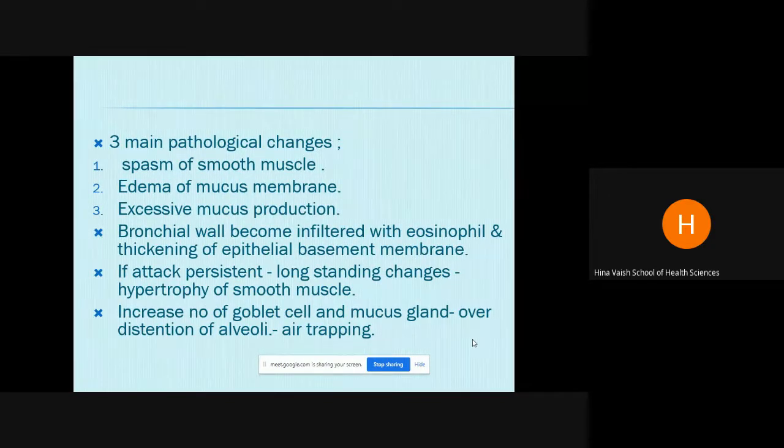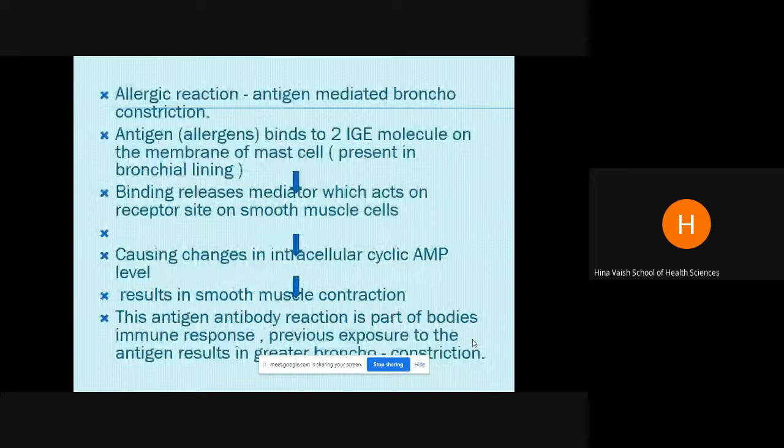Mainly, there are three pathological changes in these patients: spasm of the smooth muscles, edema of the mucous membrane, and excessive mucus production. The bronchial walls will be filled with eosinophils and thickening of the epithelial basement membrane will happen. If the attack is persistent and there are long-standing changes, there will be hypertrophy of the smooth muscles. An increased number of goblet cells and mucous glands will be there. There will be over-distension of the alveoli, and ultimately it will lead to air trapping. So ultimately, again, the patient is not able to eliminate the air out, and the obstructive expiratory phase is affected.